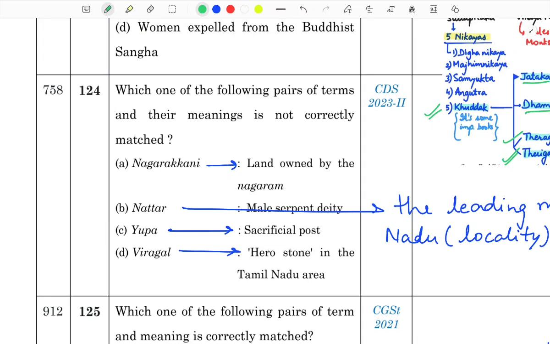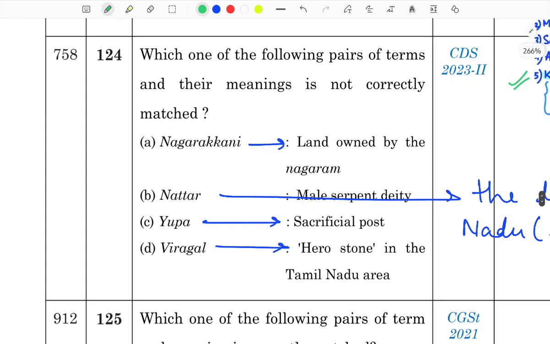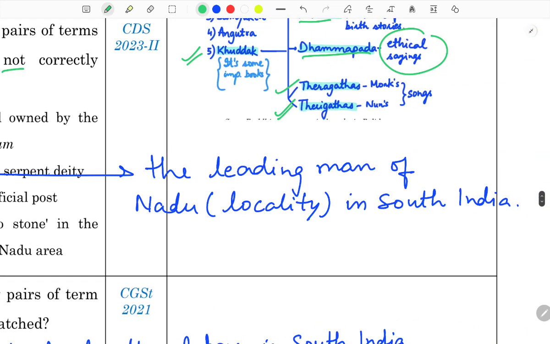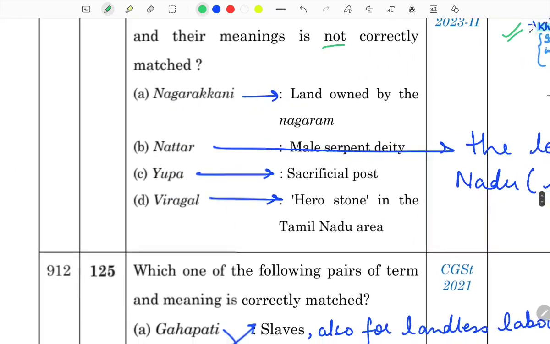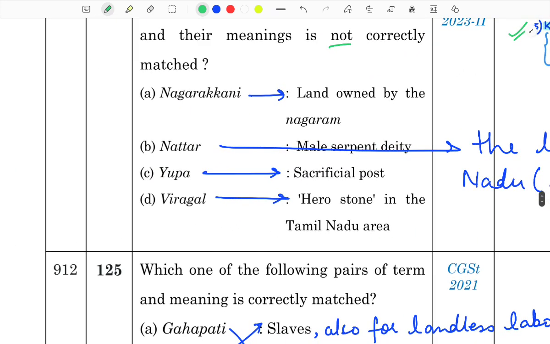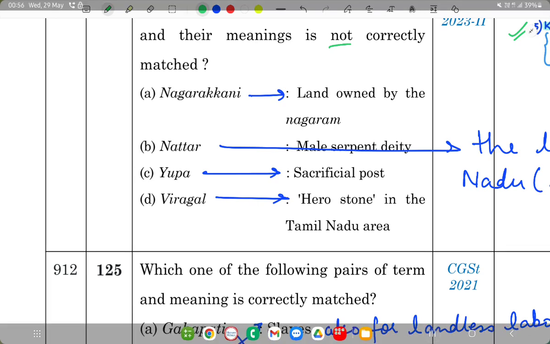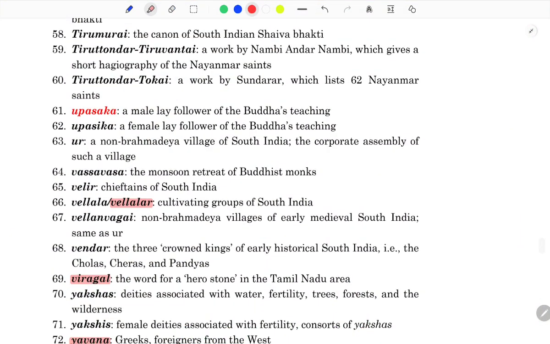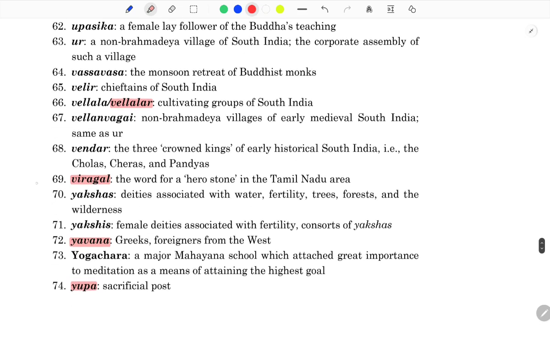Next question, CDS 2023, straight from your glossary section. Which one of the following pairs of terms and the meaning is not correctly matched? Nagarakanni, yes, land owned by Nagaram. Nattar, the leading man of Nadu, a locality in South India. It is mentioned in your glossary. Yupa, sacrificial post, and Viragal, hero stone in the Tamil Nadu area. Let me show you right here. This one, yes. Can you see? Viragal.